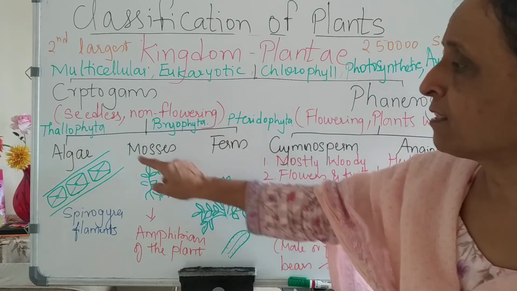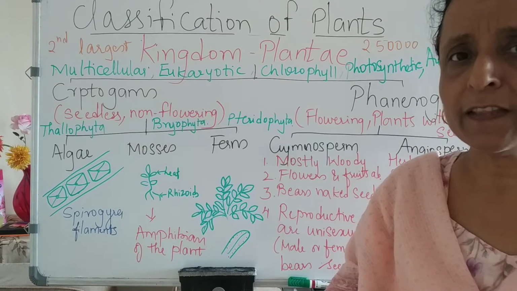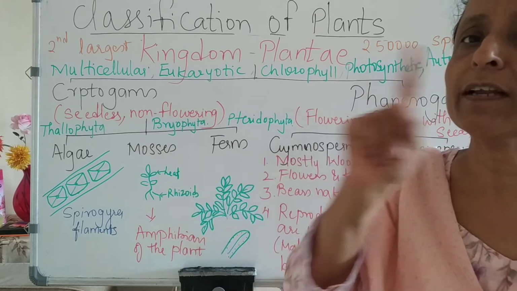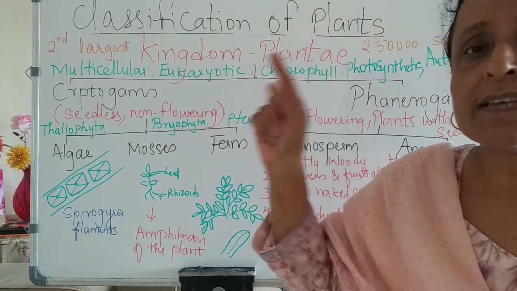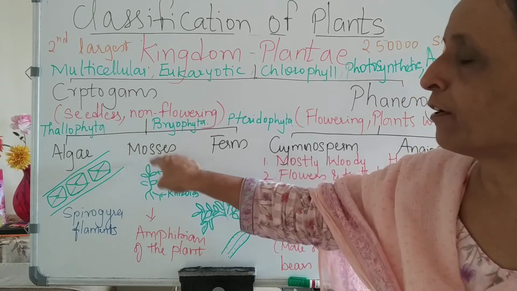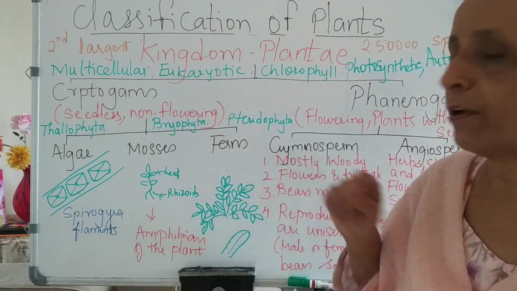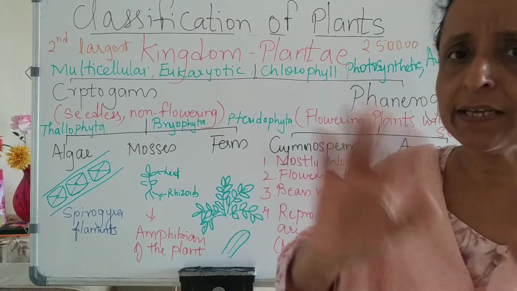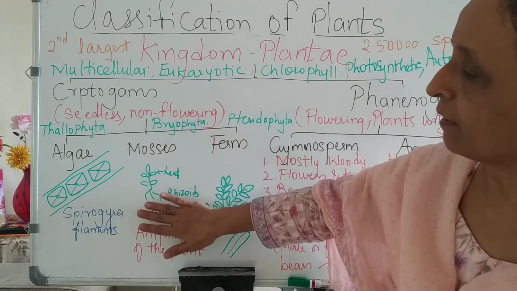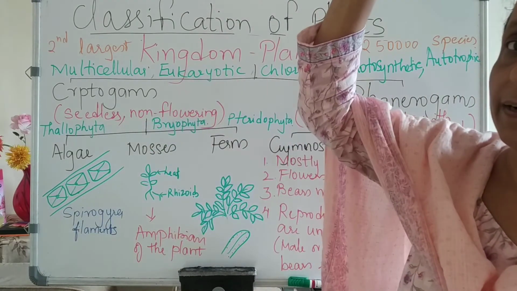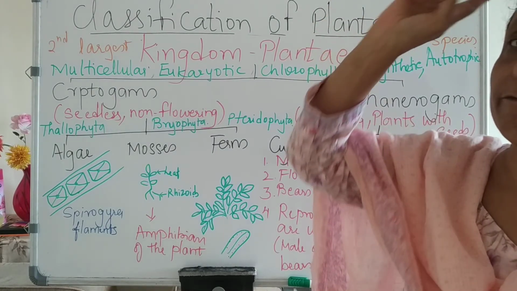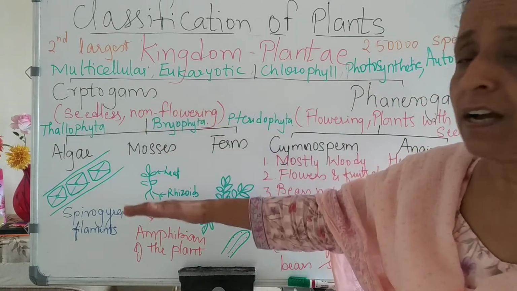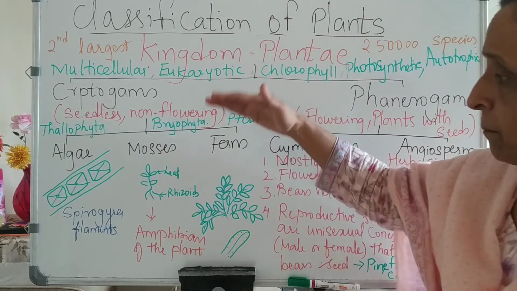Now, these mosses, since they have come out of the water and are on the land, as in the evolution of the animal, frogs are the amphibians, they come out of the water and grow. Same way, mosses are coming from the water and growing, therefore they are known as the amphibians of the plant. Amphi means both, two, land as well as water. In animal classification, frogs are the amphibians. Here, if a question is asked, amphibian of plant, it is mosses.